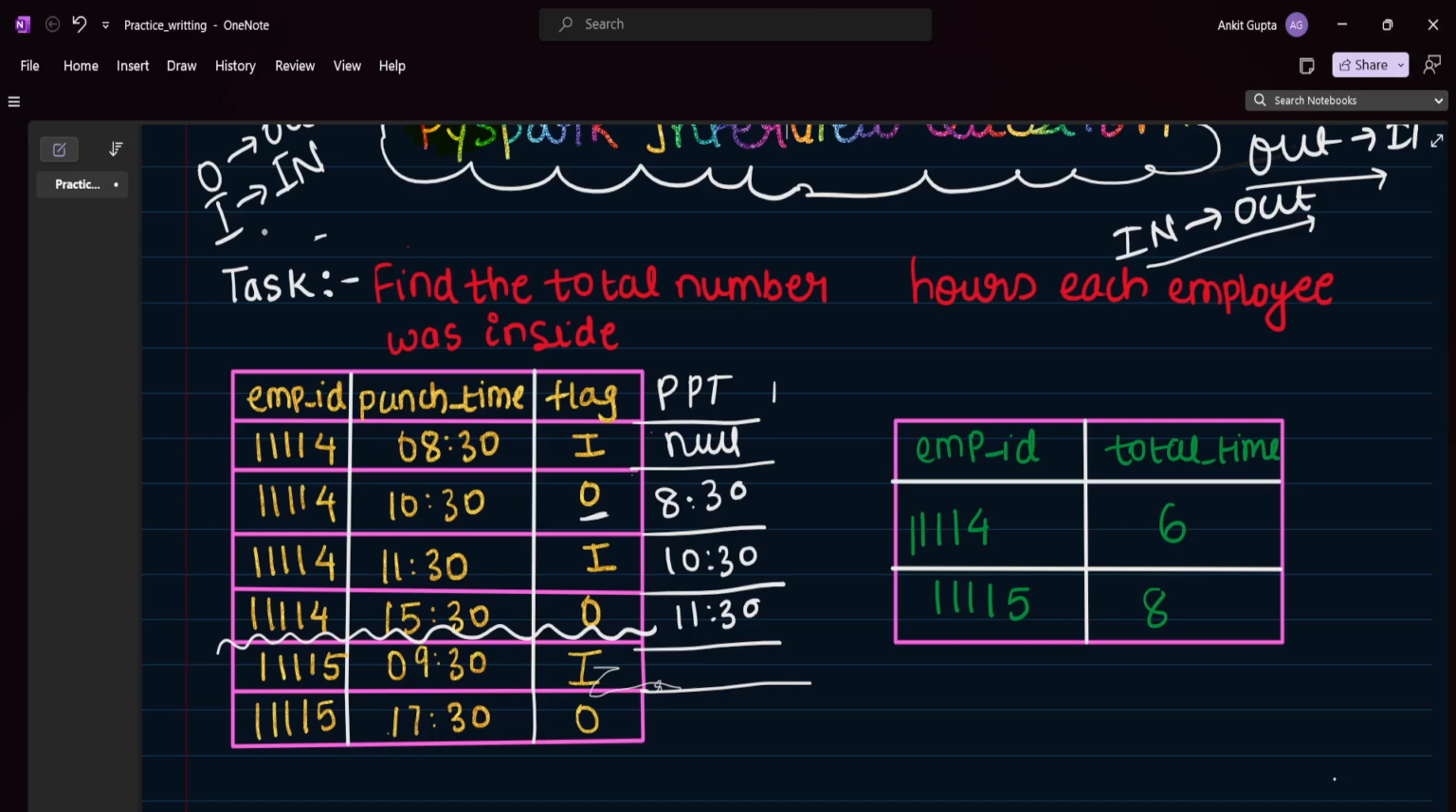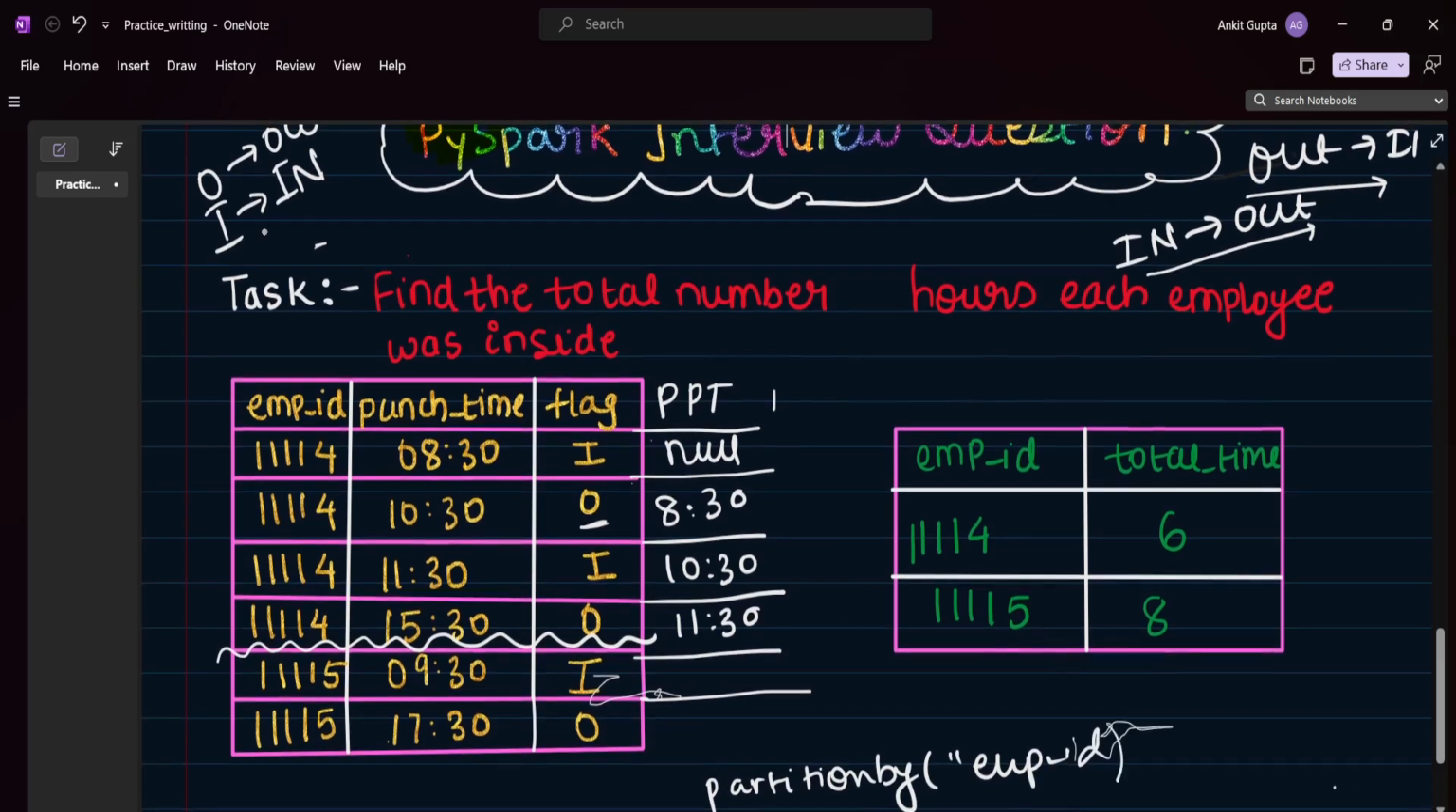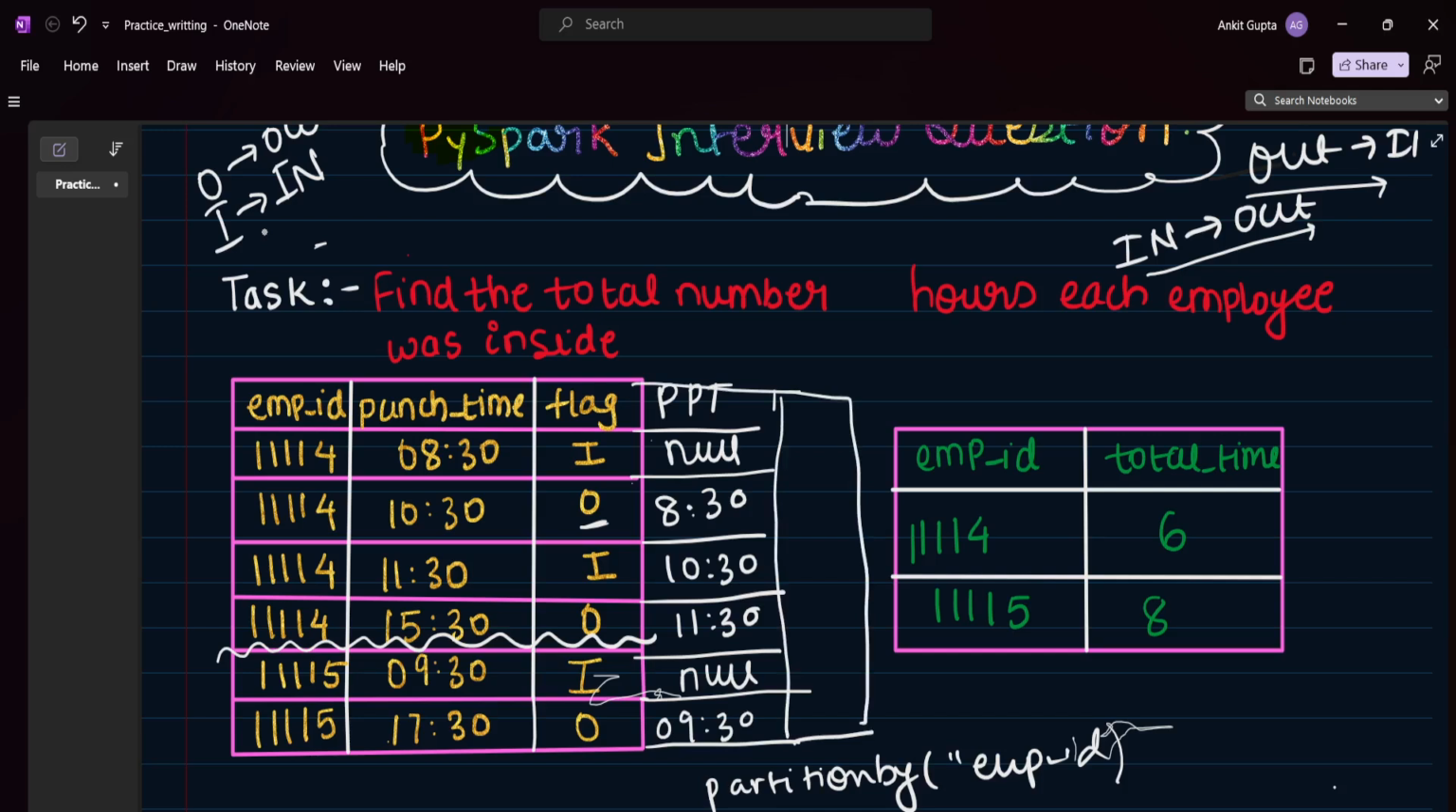Similarly, we need to find this for the other ID also, and we will use partition by on the employee ID column. What is the previous for this one? Since this is the first record for this ID, the previous will be null. And what is the previous record for this one? It is 9:30. So now, for each and every ID, we have the previous record time, right?